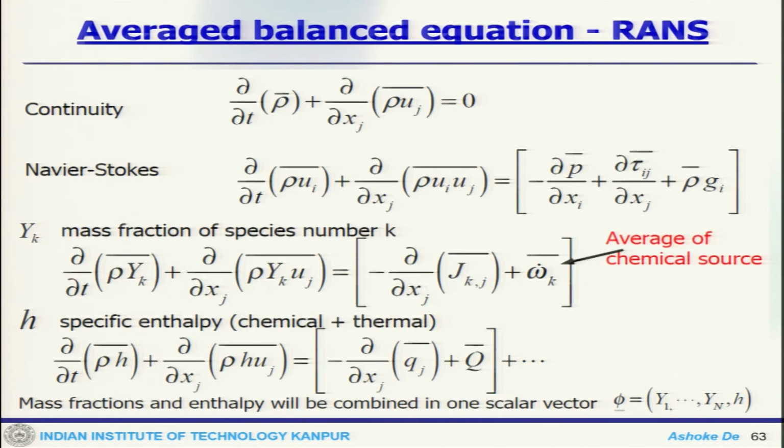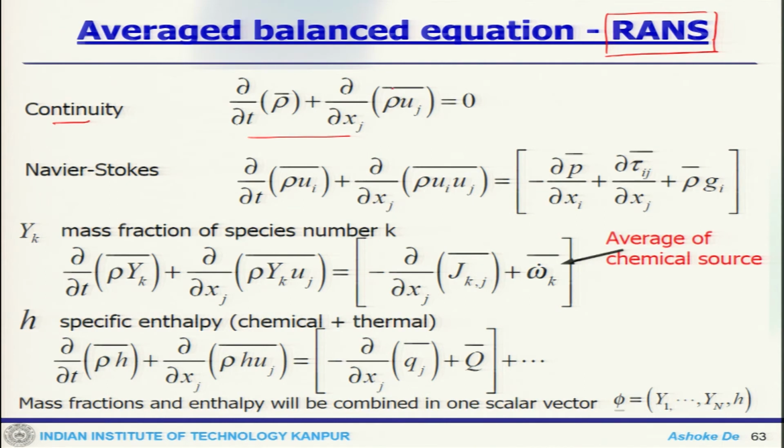Now, we looked at the set of governing equations. Since our discussion is primarily on turbulent combustion, we start looking at the system when we go to a RANS based approach. That means this would be the averaged equation. So the averaged balance equation, the continuity, will look like this.